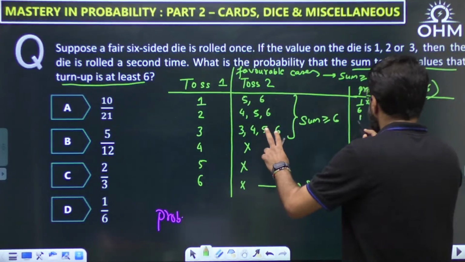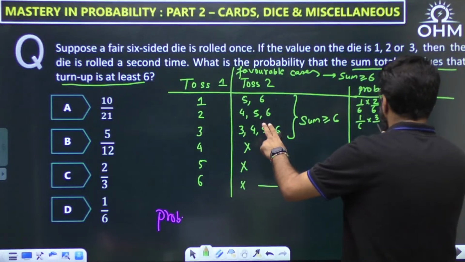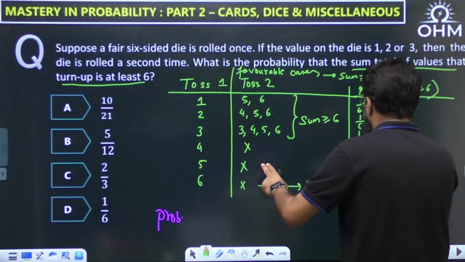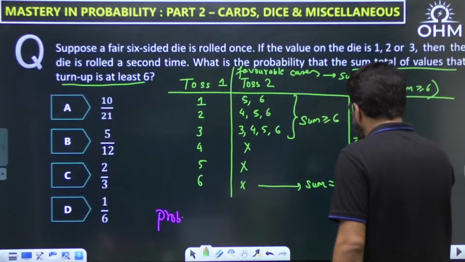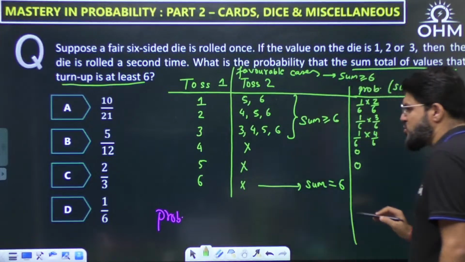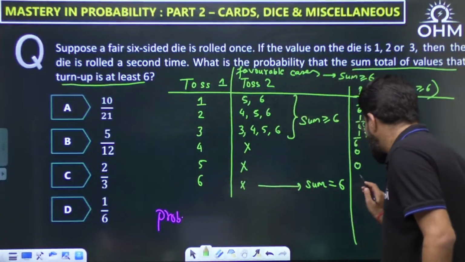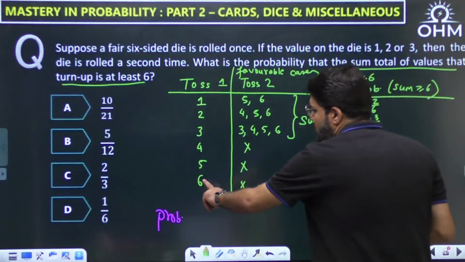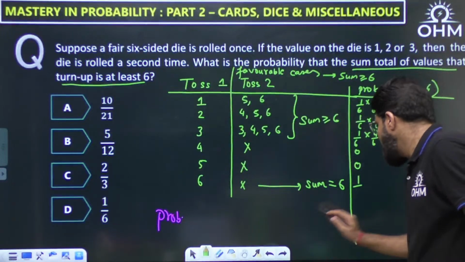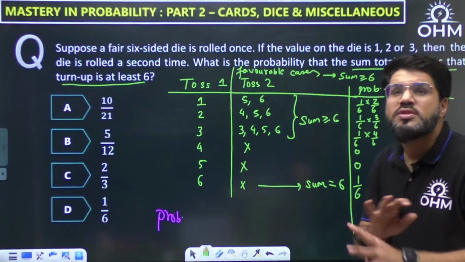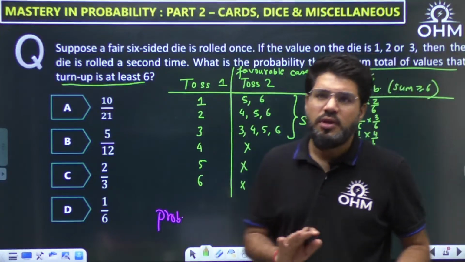Then the second case, toss 1: getting a 2, 1 by 6. Getting 4, 5, 6, any 3 outcomes out of 6. Next case, 1 by 6, then toss 2, any 4 outcomes out of 6. Next case, there is no probability, because the sum is not at all equal to or greater than 6. Last case: what is the probability of getting 6 on toss 1? Again 1 by 6. What about the second one? There is no second toss, so I don't write its probability. Nothing to be written.